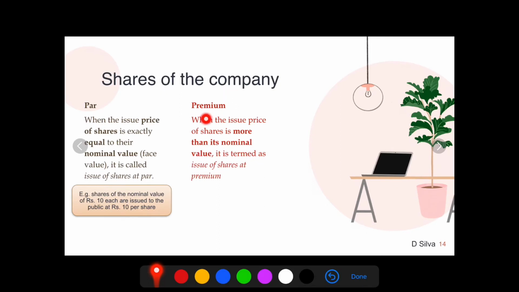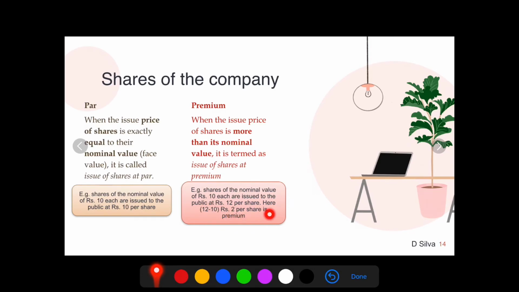The second category is called premium. When the issue price of the shares is more than its nominal value, it is termed issue of shares at a premium. Let's look at this example. Suppose the nominal value or face value is rupees 10 each, and it is issued to the public at rupees 12 per share. That means 2 per share is the premium. So when the issue price is more than the nominal value, it is called issue of shares at a premium. This is actually a capital gain for the business.